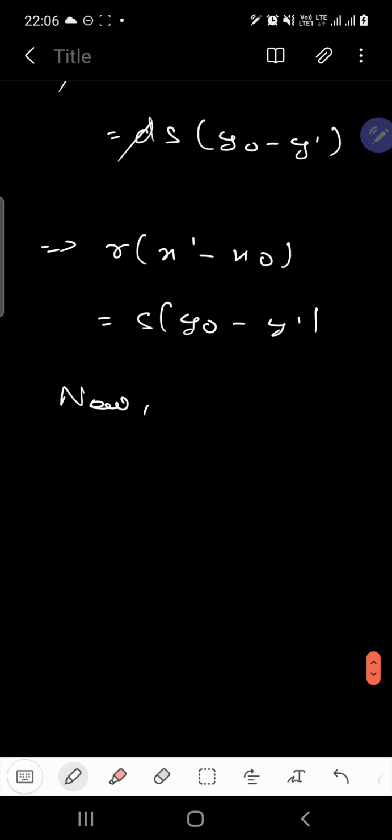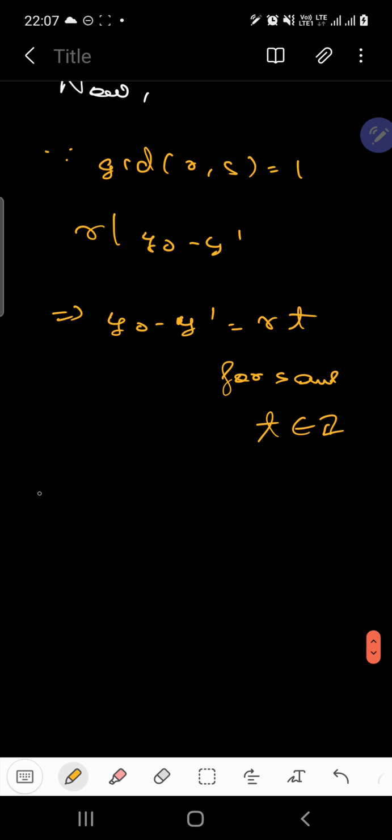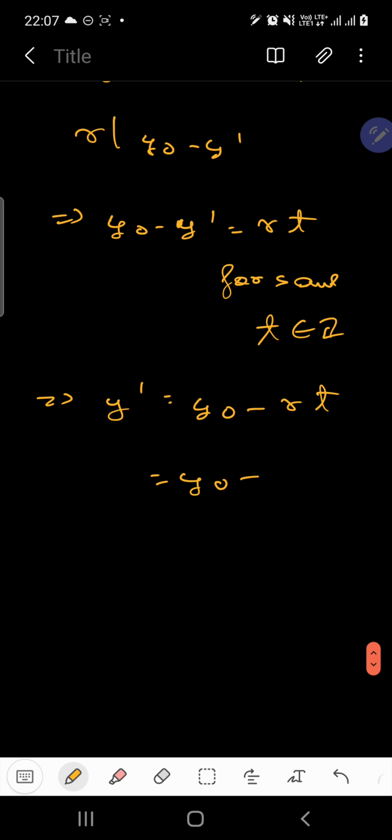Now from here, since GCD of R and S equals 1, R divides y naught minus y dash, because R cannot divide S. From here we will get that y naught minus y dash is equal to RT for some t belonging to integers. So y dash is equal to y naught minus RT, that is y naught minus, now what was R?